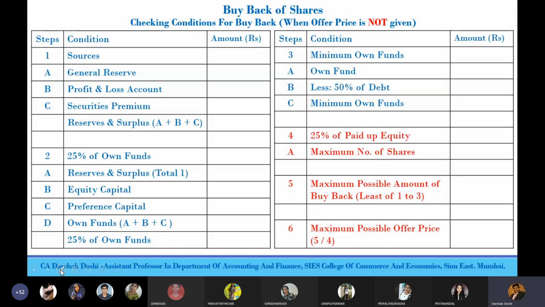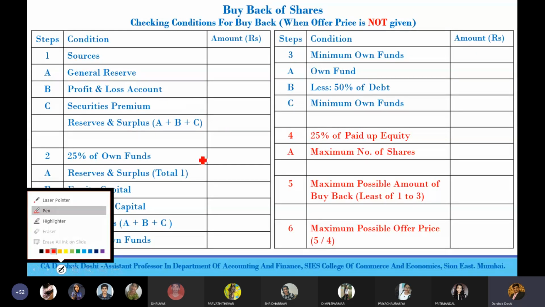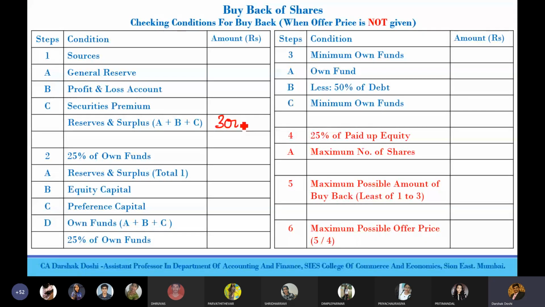Say for example, over here you have an amount, say 3 lakh rupees. Here you get an amount as 1,50,000. And here say 1,75,000. I'm just taking an arbitrary example.